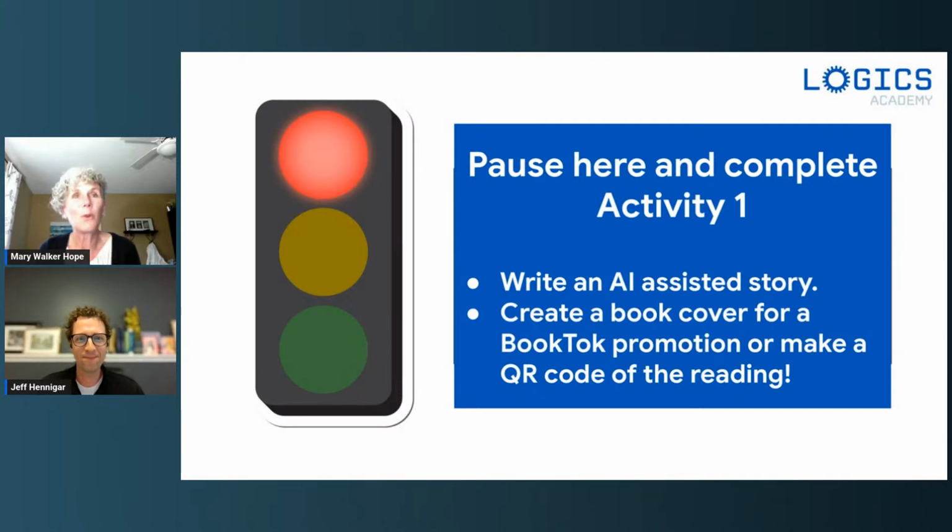That's great. So what we want you to try to do is write an AI assisted story. So just make up a little story, see what comes up, set it for whatever audience you want as well. Think about your students or think about your audience, your children. Create a book cover. Go on in and hit Magic Media there on the left-hand side and create a book cover for a promotion that you might have. Or even try to make one of those QR codes as well of the reading, and don't do what I did and put it into the wrong place.